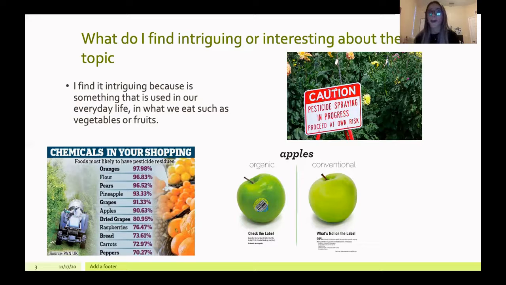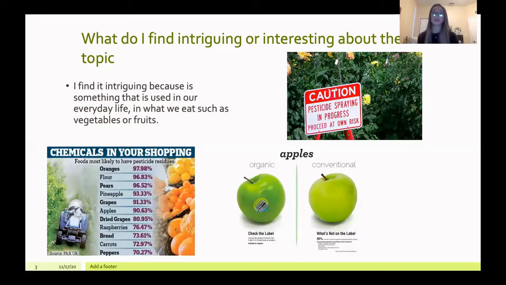It's actually healthier to not use pesticides on our vegetables and fruits and just eat it with worms, which is nasty because obviously you wouldn't want to see a worm in your salad, but it's way healthier than using pesticides actually. That's an important fact that I read in an article. That's what I found interesting because I feel like maybe humans could live longer if we were not to use this.